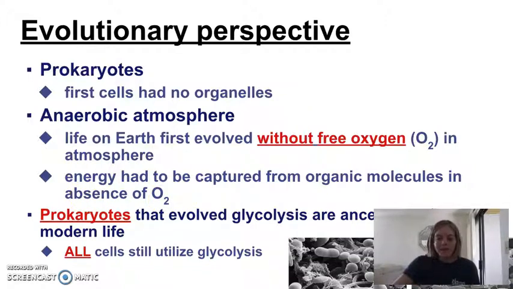So if you think about that, if you're thinking about the whole process of cellular respiration and how we harness energy from our food, the only one that doesn't require oxygen is glycolysis. And so the thought is that evolutionarily, prokaryotes that evolved glycolysis are the ancestors of all modern life. And one of the pieces of evidence we have for that is that glycolysis is an incredibly widespread process. Almost all living organisms and their cells still use glycolysis, whether they're the smallest bacteria to complex organisms like us. All of them use glycolysis.